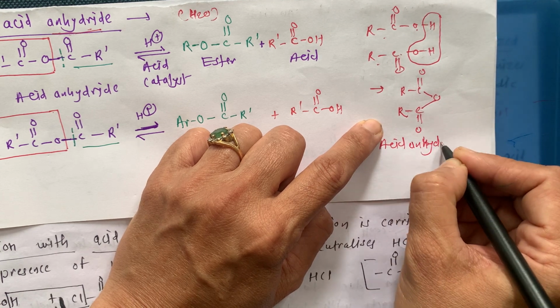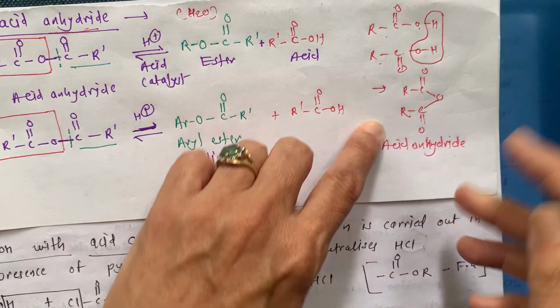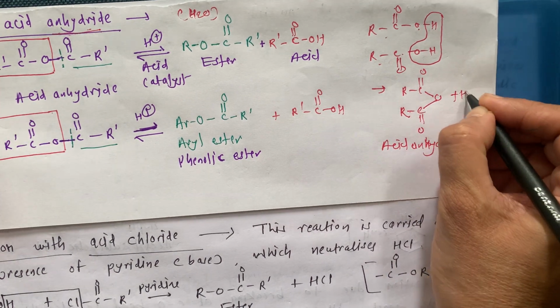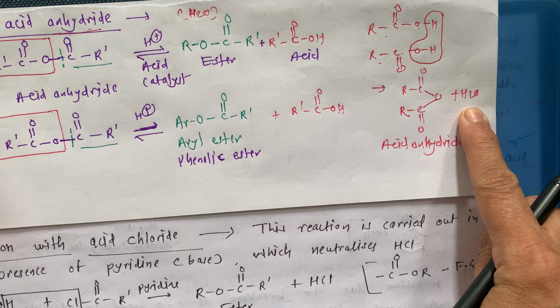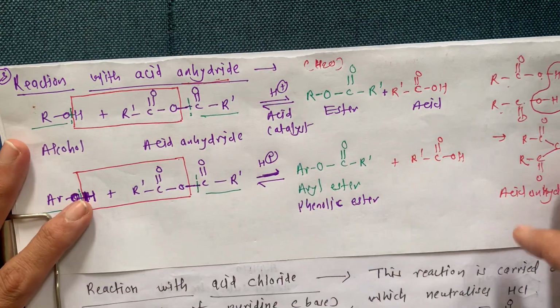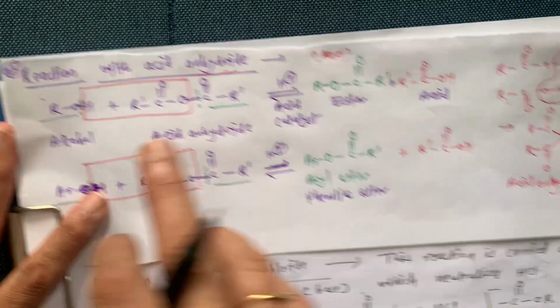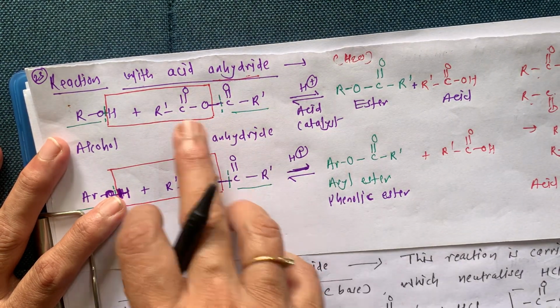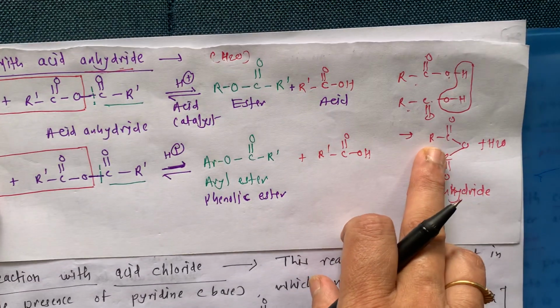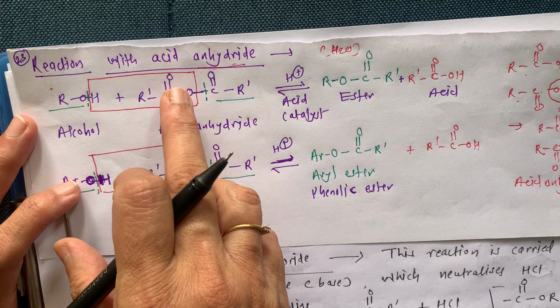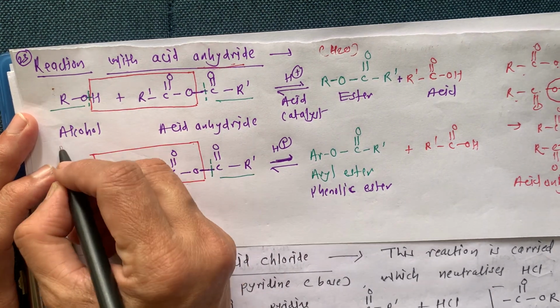Means what? Carboxylic acid minus water molecule. Here is the water molecule, and we get acid anhydride. See, I can write acid anhydride in this form or in this form. Both ways it is the same. Okay, acid anhydride, you can write like this, like this, or like this. Now what is going to happen? It is going to be treated with alcohol.